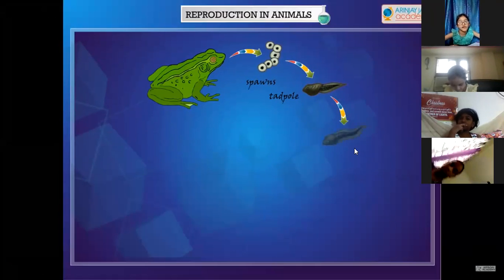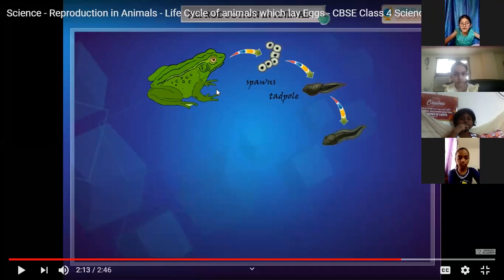A tiny young one known as a tadpole hatches out of the egg. So the frog lays clusters of eggs. It lays many eggs at a time. This cluster of eggs is called spawn.